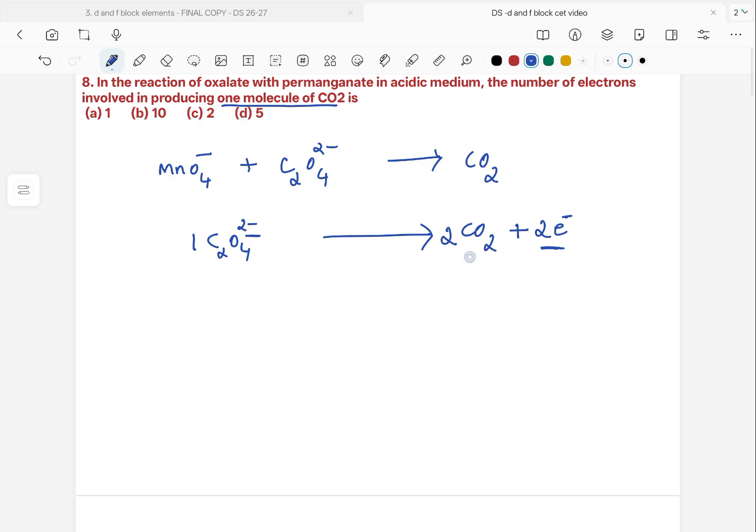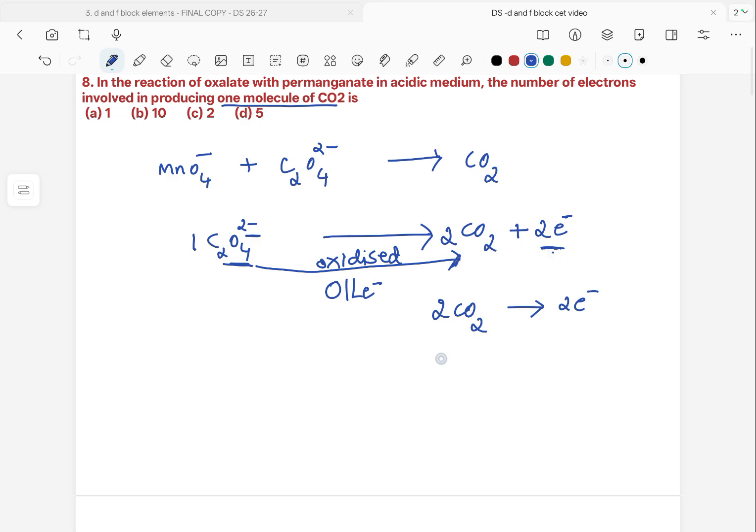to carbon dioxide. Here the question says the number of electrons involved in producing one molecule of CO2. Here, when 2 molecules of CO2 are formed, 2 electrons are lost by oxalate ion. Oxalate ion is getting oxidized here. During oxidation, it is losing electrons. So, one molecule of oxalate ion will lose 2 electrons to produce 2 molecules of CO2.